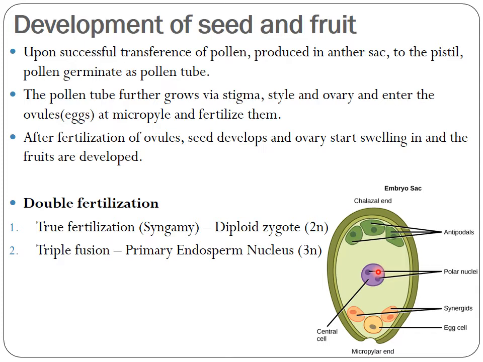After fertilization of the ovules, seed will develop from the ovules and the ovary will start swelling and form into the fruits. So in fertilization, there is double fertilization, that is the true fertilization or syngamy, where the diploid zygote is formed, and the second fertilization occurs between the secondary nucleus and the second male gamete to form the primary endosperm nucleus.